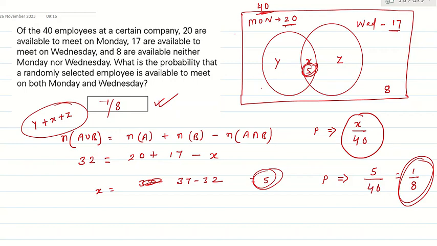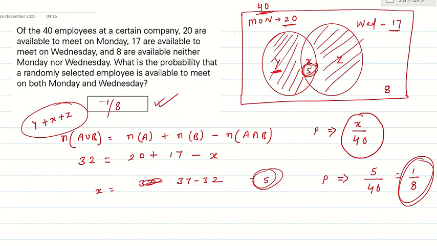What is the common here? The employees meeting on Monday also and Wednesday also, which means the X value. What is Y here? Y indicates the region meeting only on Monday. Z indicates meeting only on Wednesday. So X plus Y plus Z equals 32. That is called the union, A union B. I am subtracting 8 out of 40. Why? Because there are 8 employees neither available on Monday nor on Wednesday. That's why I am removing that.